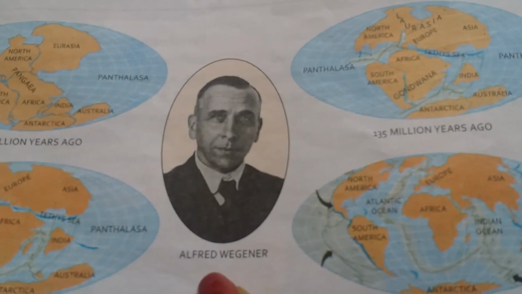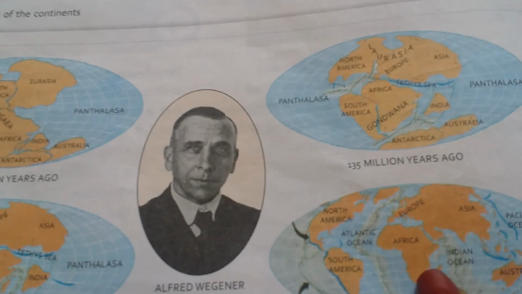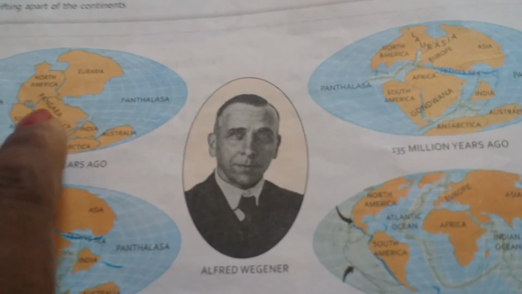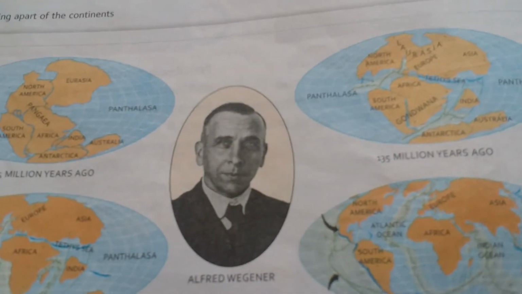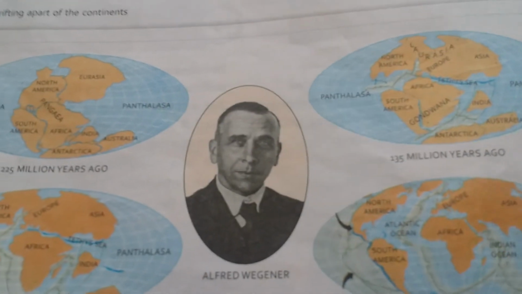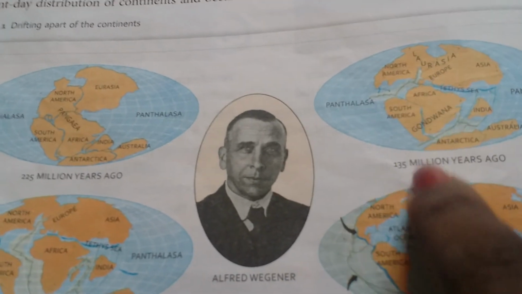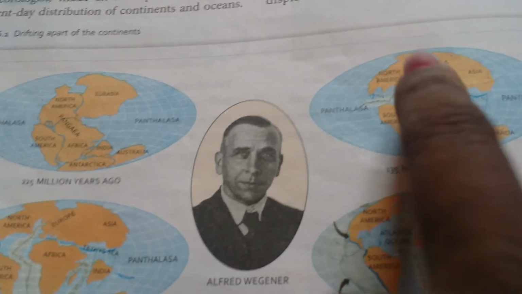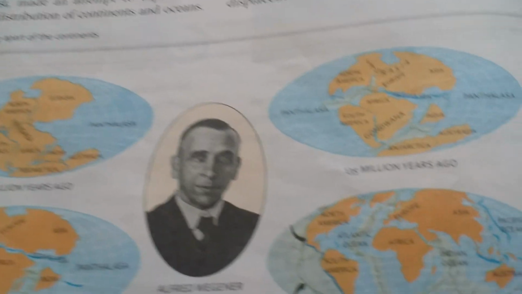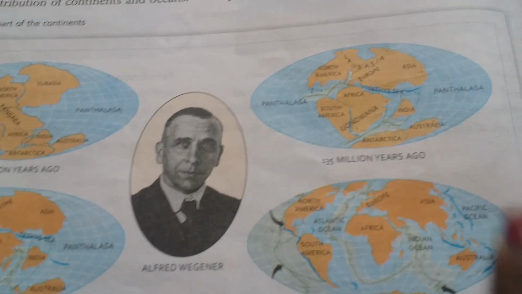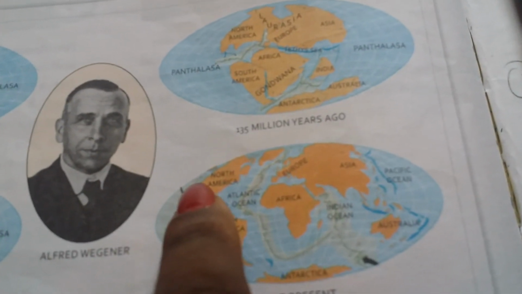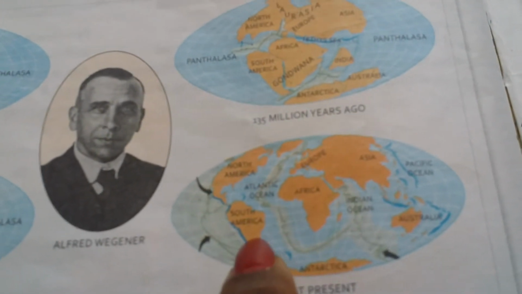This man is Alfred Wegener. He found that the land was together but slowly got separated, so we call this the Wegener theory. Laurasia and Gondwana were the 2 continents in the early time, but now we know 7 continents. Repeat them: North America, South America, Europe, Asia, Africa, Australia and Antarctica.